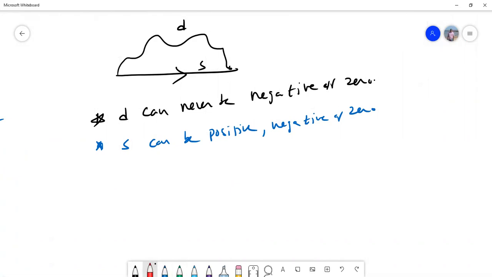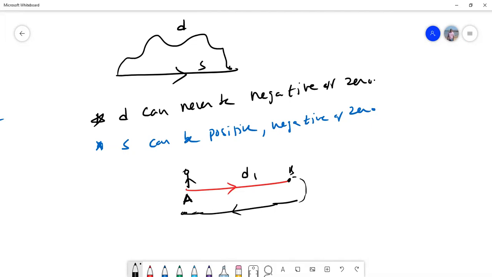Let's take an example. Suppose a man starts from the point A, he goes to the point B, and he again comes back to the same point A. Let's take the length of the path as D. So this is D and the same D again.